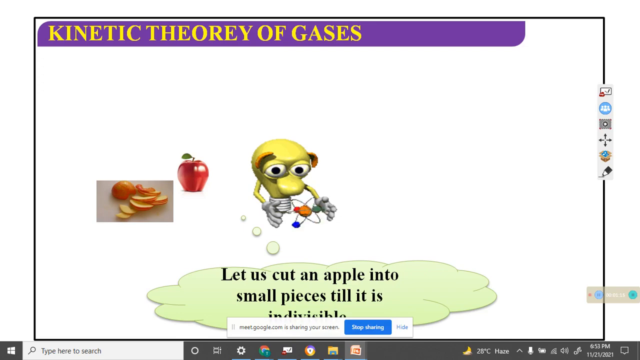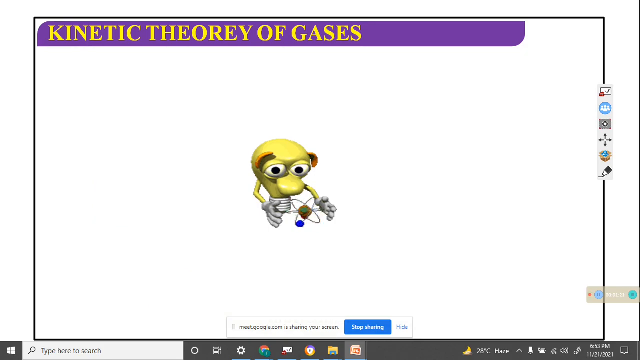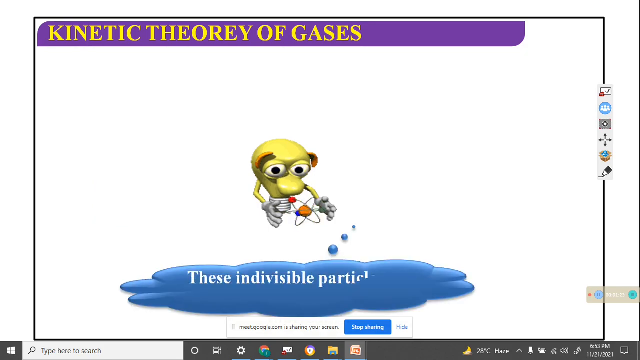Let us cut an apple into small pieces till they are invisible. Thus the invisible particles are called atoms. If we cut an apple into invisible parts that we cannot see with the naked eye, then this particle is called the atom. Is it clear to everyone?